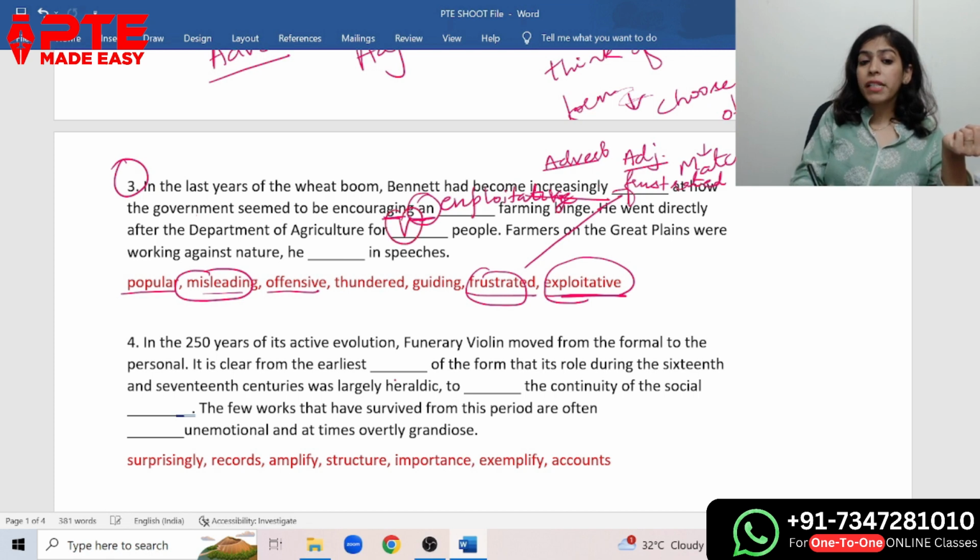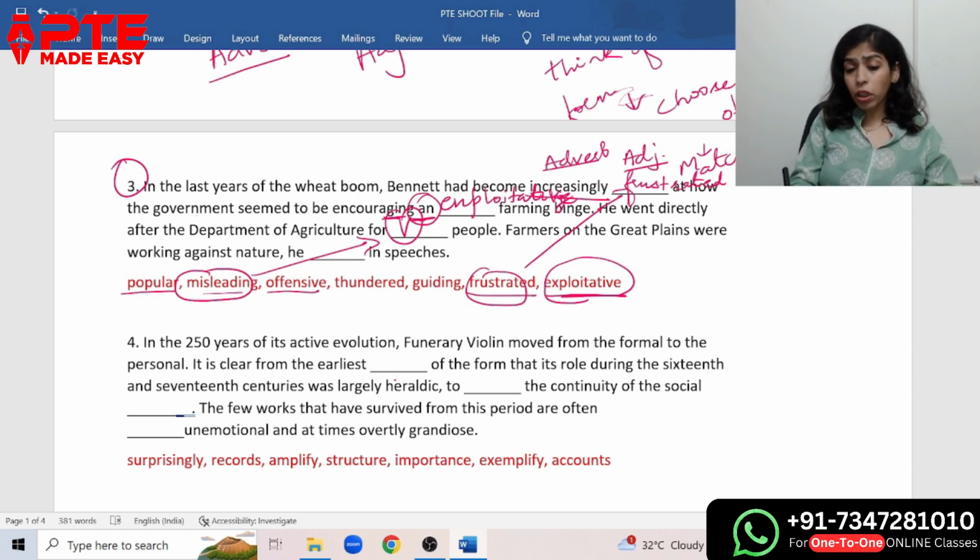A verb will come here. For misleading people. Farmers on the Great Plains were working against nature. He dash in speeches. So what did he say? He said farmers on the Great Plains were working against nature. He thundered in speeches. He was very angry. So here we'll use the word thundered. We cannot use any other word here because we have already used the words above. So the answer here will be thundered.